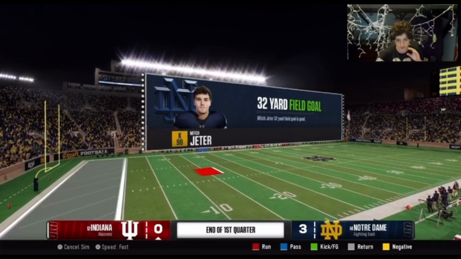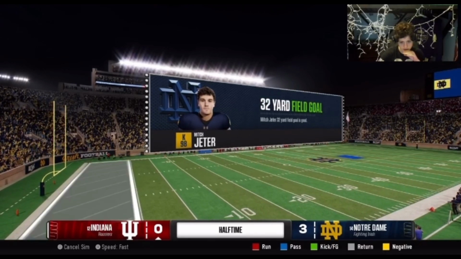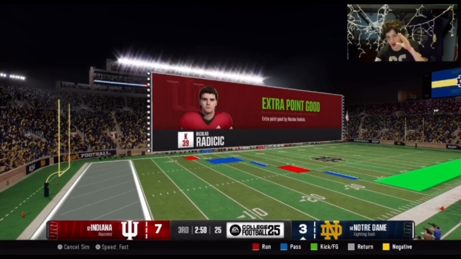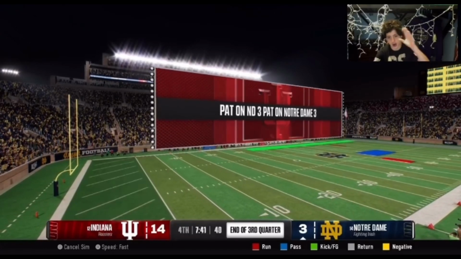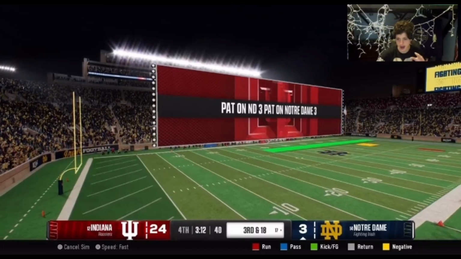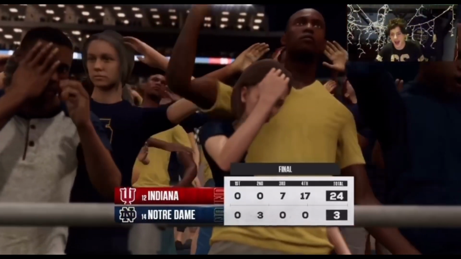3-0. You got Notre Dame scoring first. And then you got Indiana. It's just a back-and-forth matchup, coach, folks. And then you got Indiana scoring the first touchdown. And then you got Notre Dame driving the field. They didn't get it. Oh, Indiana scores another touchdown. Hold on, folks. Indiana coming up, 24-3. Indiana wins 24-3 with a big